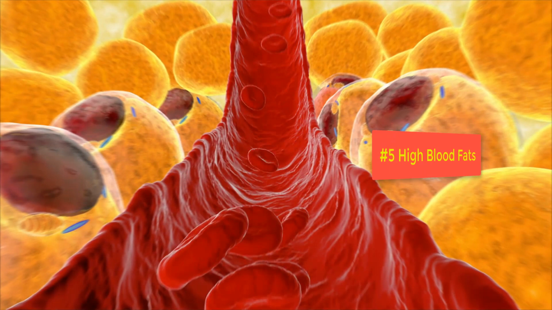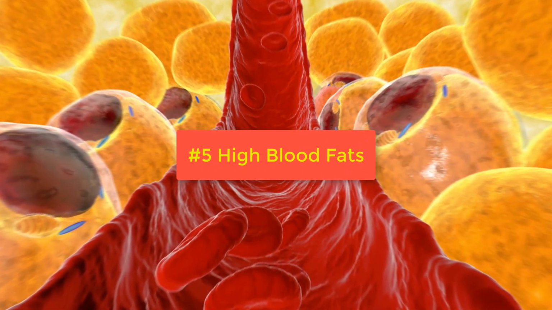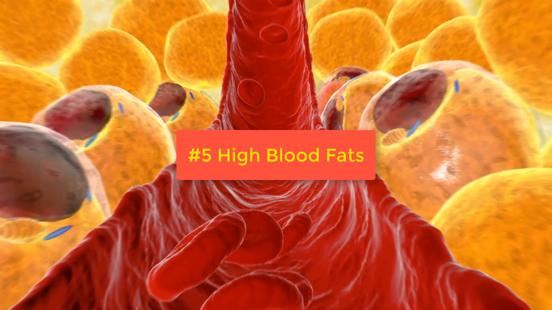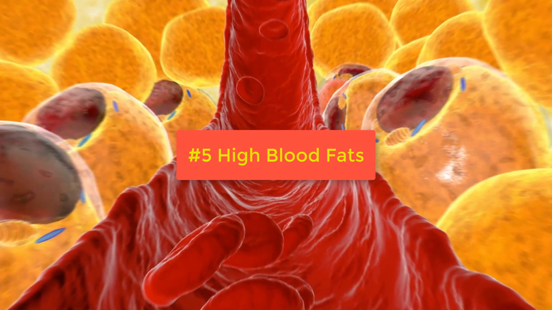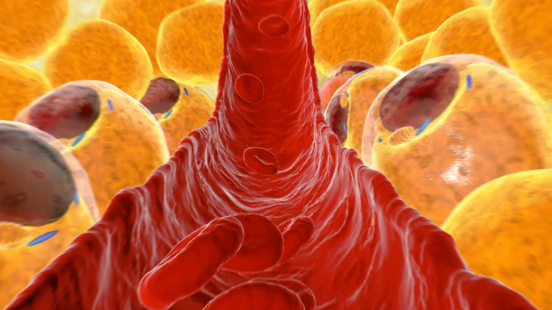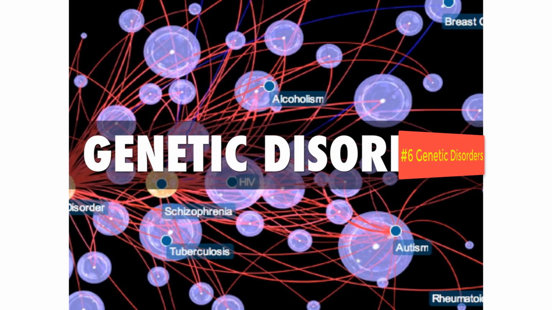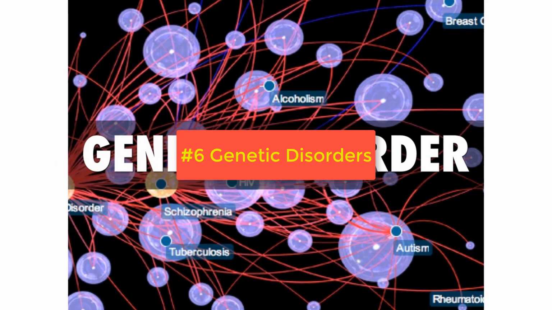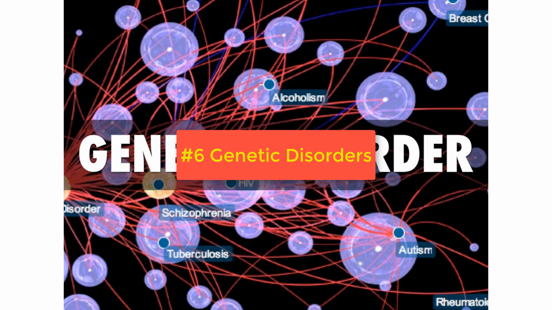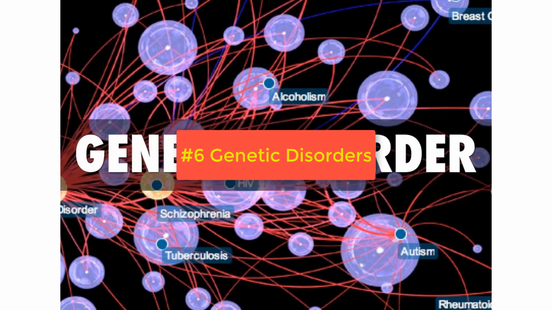5. High blood fats. The higher the fats are in the blood, the greater the chance for them to be deposited not only in the belly, legs, buttocks and other places where fat will deposit, but also directly in the liver. 6. Genetic disorders. Two genetic disorders, abetalipoproteinemia and hypobetalipoproteinemia, are linked with fatty liver disease.